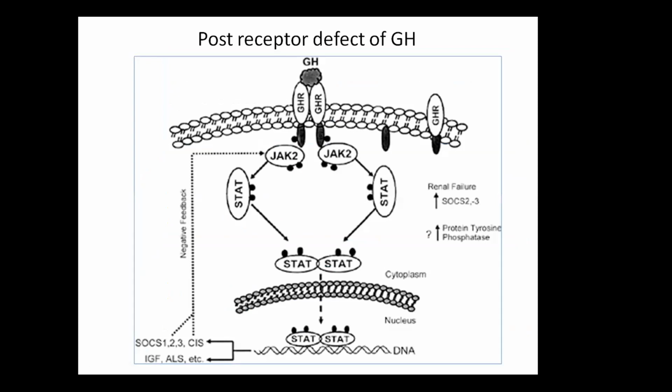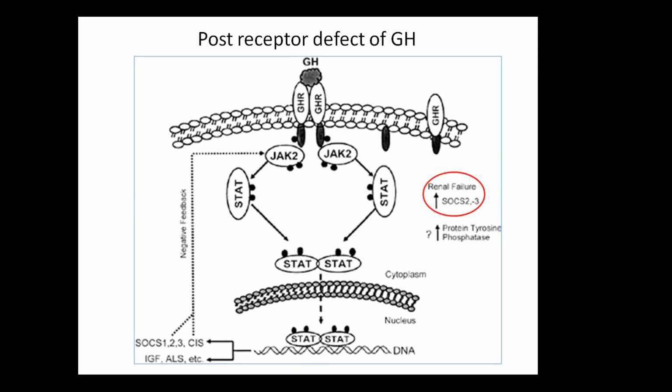Here, after the binding of growth hormone to the growth hormone receptor, there will be phosphorylation of JAK2, which will further cause phosphorylation of STAT, usually STAT5. Then there will be internalization of the STAT in the nucleus, where it will bring about transcription and generation of particularly insulin-like growth factor.